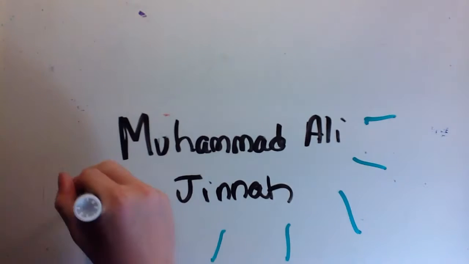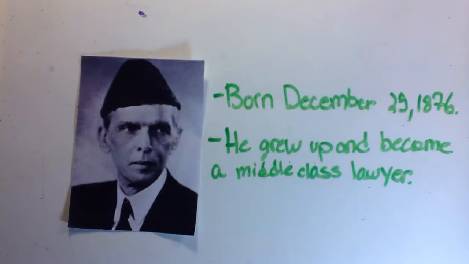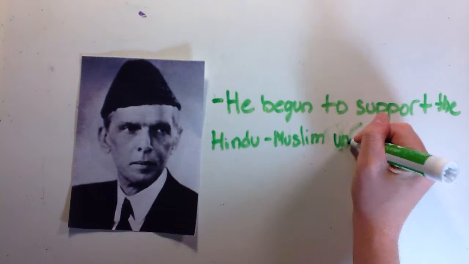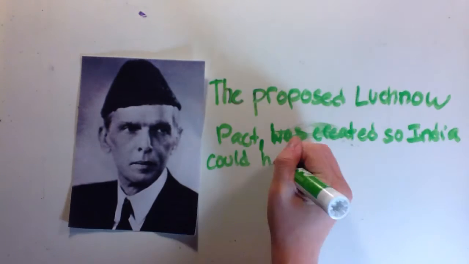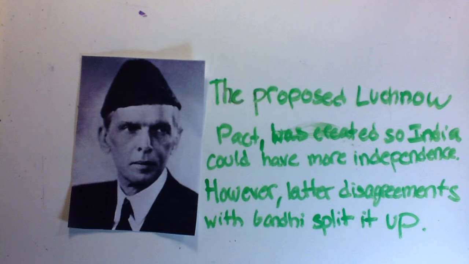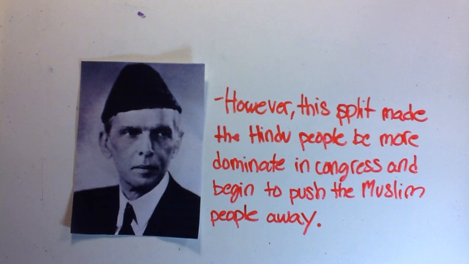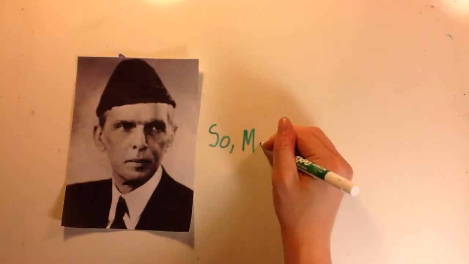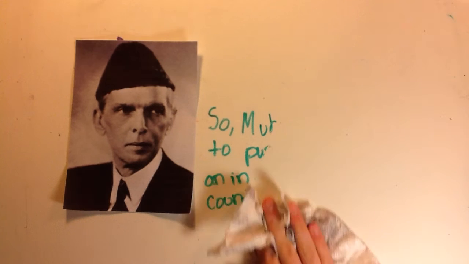Muhammad Ali. He was born December 25th, 1879, and grew up and became a middle-class lawyer. He began to support the Hindu-Muslim unity idea in India. He proposed the Lucknow Pact, which gave India more independence. However, this pact was later split up by Gandhi. This split up the Hindu people and they became more dominant than the Muslims. Muhammad began to push this idea away and wanted to create their own country named Pakistan.